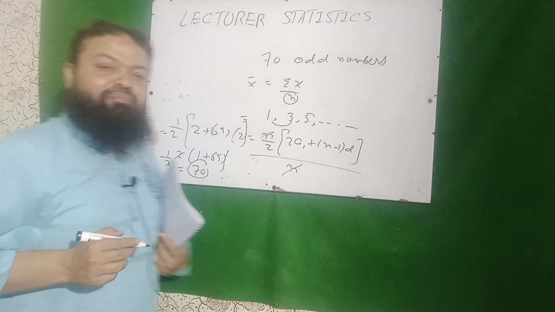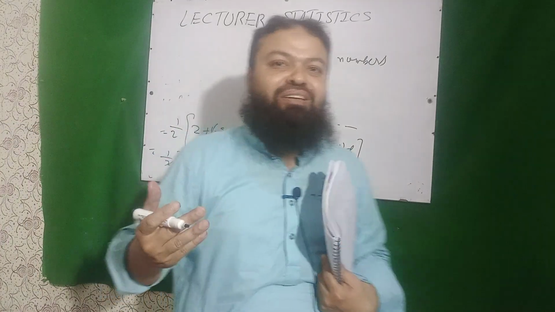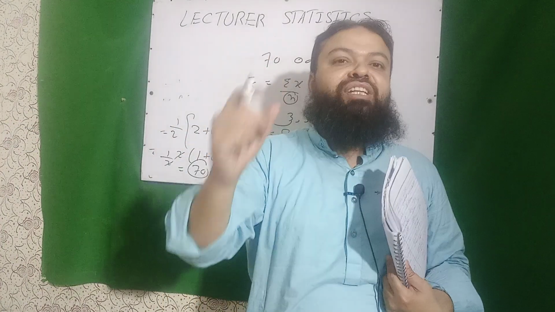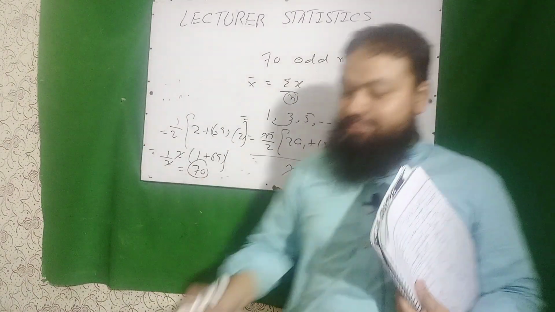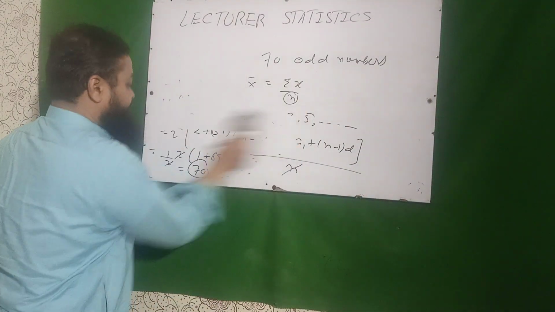So what did you learn? If we have 70 odd numbers, then the arithmetic mean of these odd numbers will be equal to 70. A very important question. Next question is,